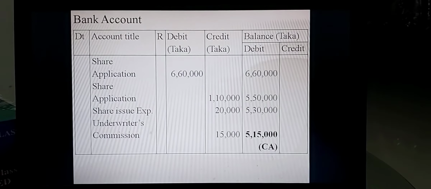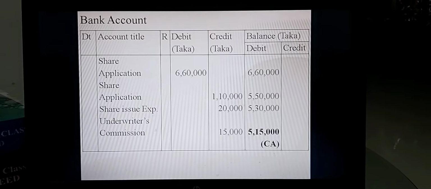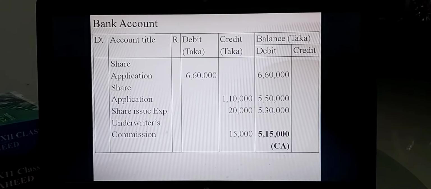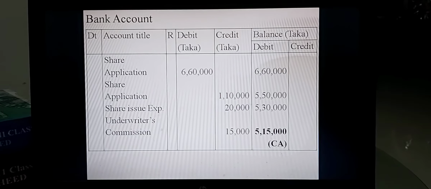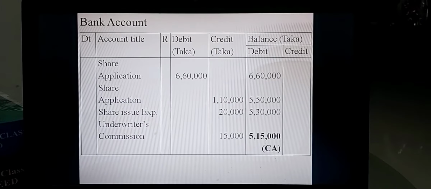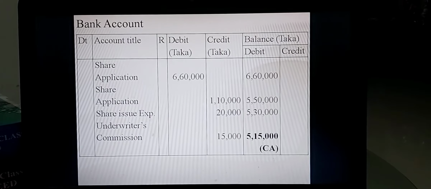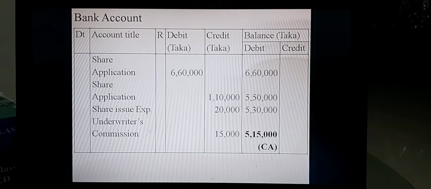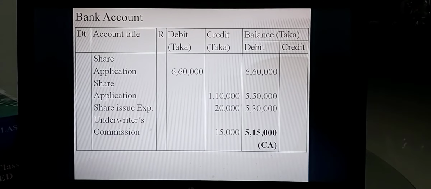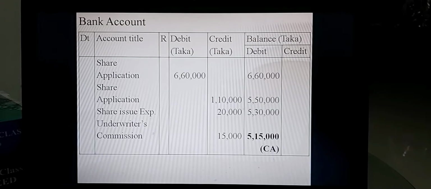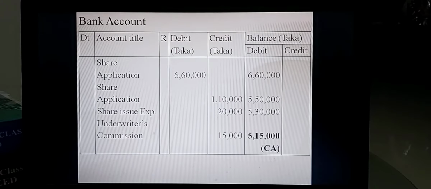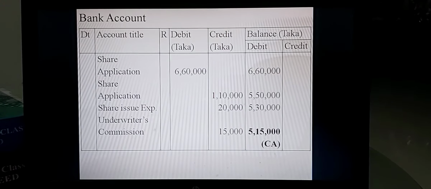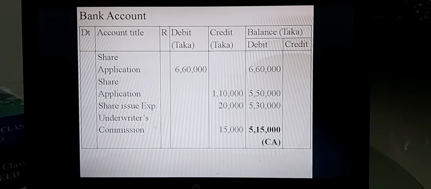In the account title column, you have to write share issue expenses or preliminary expenses for taka 20,000 on the credit side, because this transaction is credited for the bank amount of 20,000. So at this moment the debit balance is taka 5,30,000. Always, the credit posting is to be deducted from the big debit amount. So the big amount of taka 5,50,000, then 20,000 minus. So at this moment the debit balance is 5,30,000.